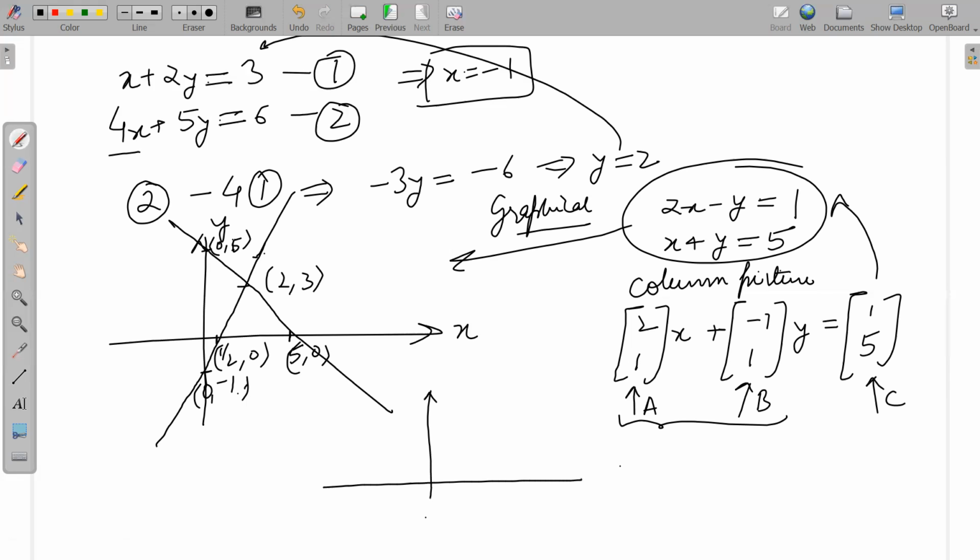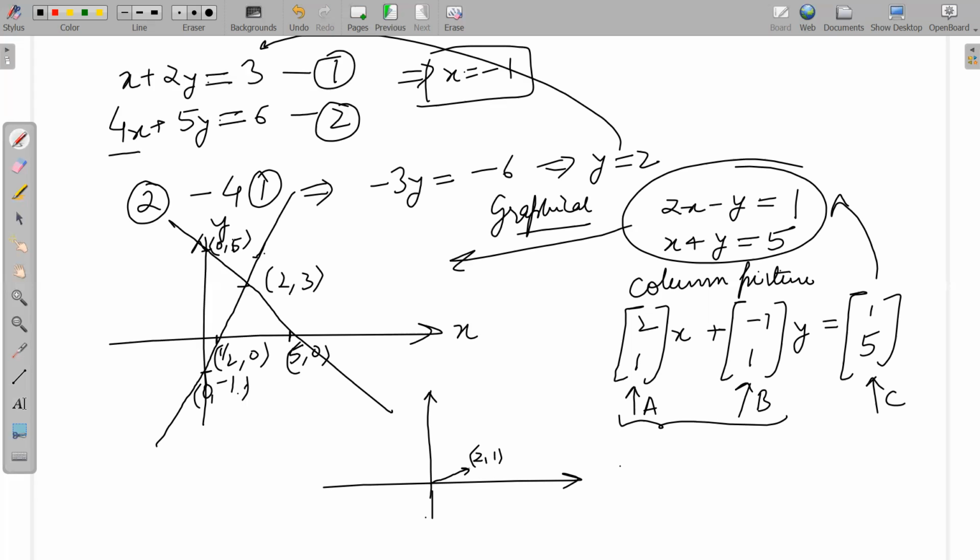Now let us see this particular picture. The first vector is 2, 1. So what will it look like? The 2, 1 vector will start from the origin and end at 2, 1.